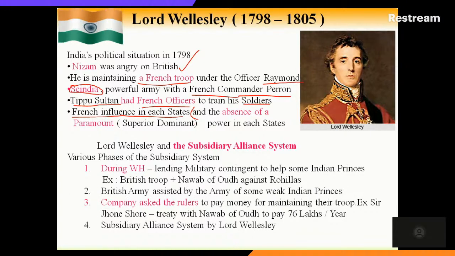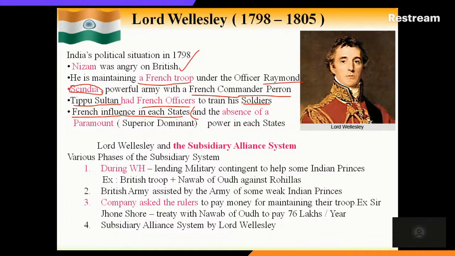They remained independent, and at the same time dependent on a third party, either British or French. So the British wanted to focus on becoming the paramount power, to attain supreme power and reach the dominant position in India. This is what Lord Wellesley started to concentrate on.